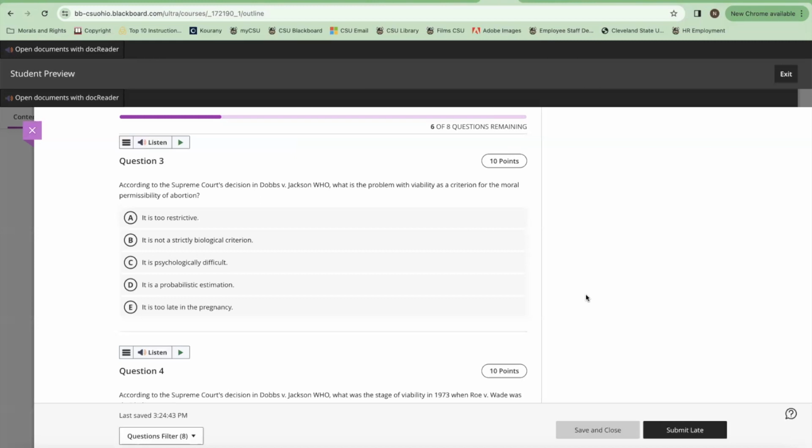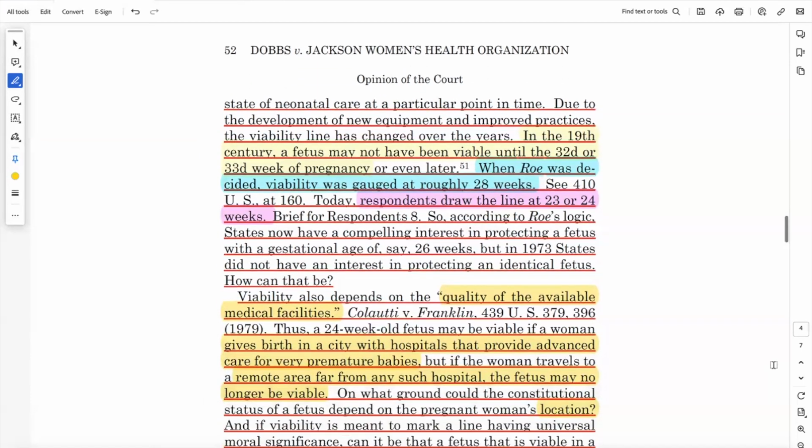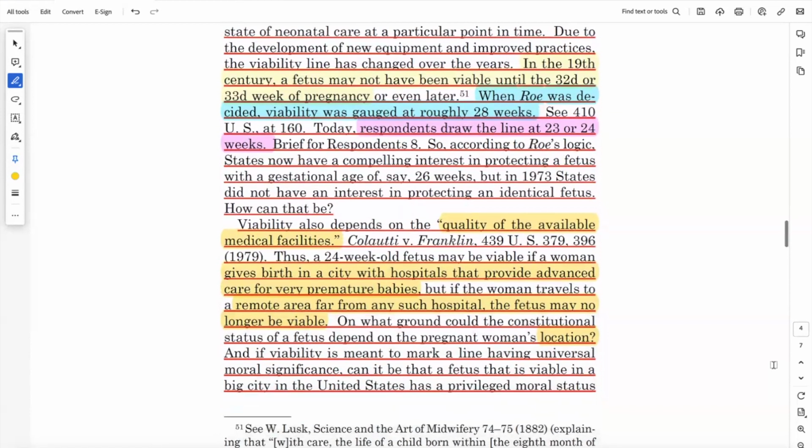So what the Supreme Court is referring to here is that lack of strict identification of the features of the fetus itself that are going to identify where viability begins, because one and the same fetus delivered in one location or another may survive or not, depending on things that have nothing to do with its biological makeup. So this is a point that they're making as a crucial point to overturn viability as the relevant point at which abortion should not be allowed.